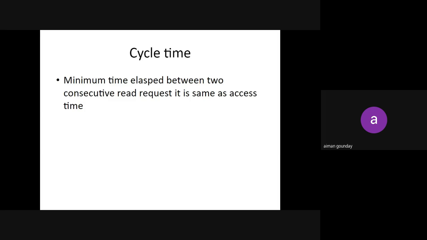Okay, ma'am. Both of them have made a read request at the same time. At 12 o'clock, A sent a read request and B also sent a read request. But the time in which C makes the data available, that will be considered as the cycle time. Both are the same, but the system is getting changed. Yes, ma'am. In access time, you're requesting from your own system, but in cycle time, you're requesting from a system which is shared over the network. Okay?